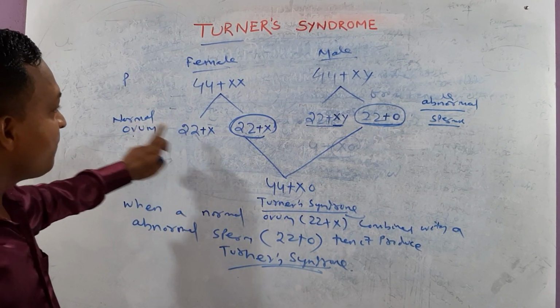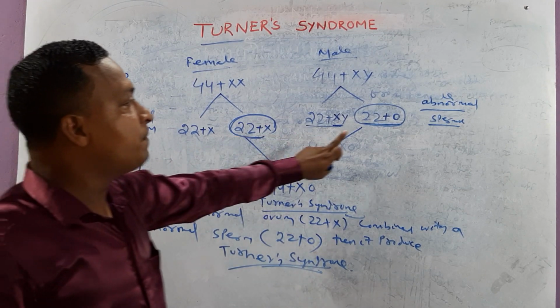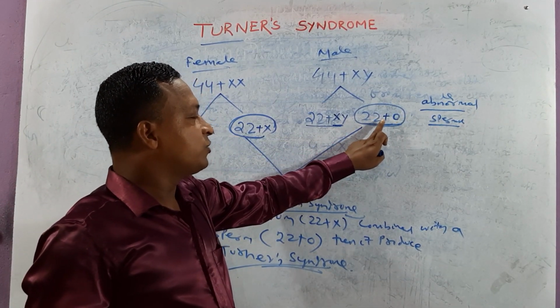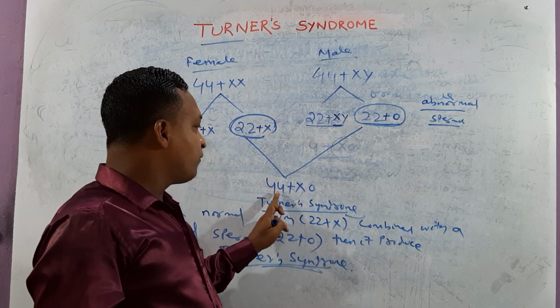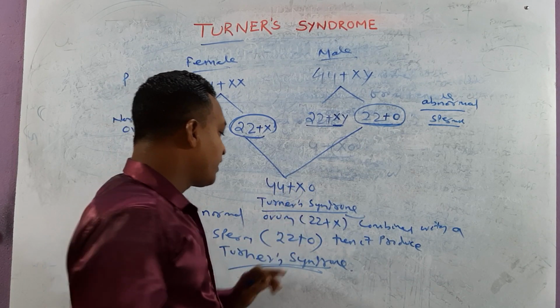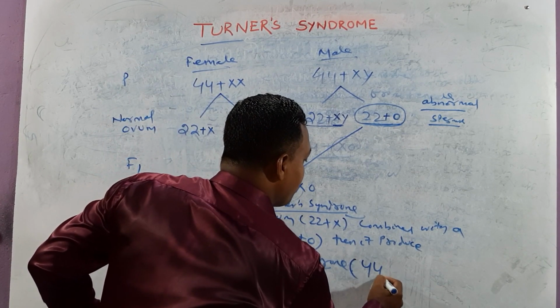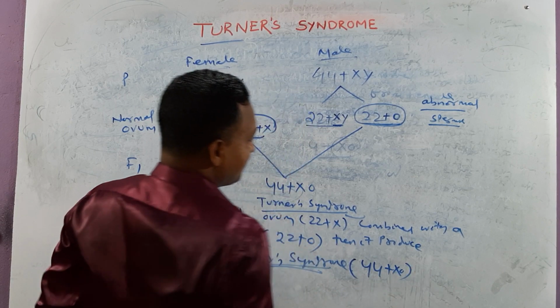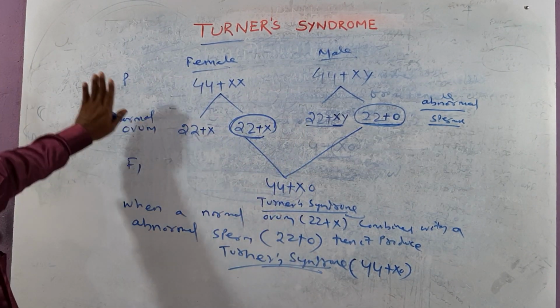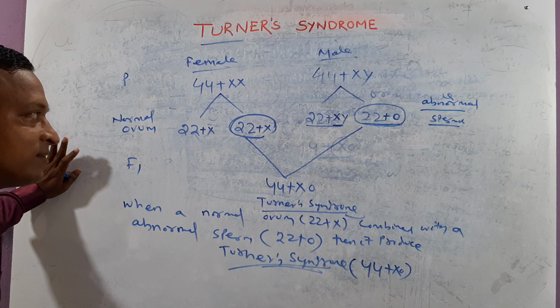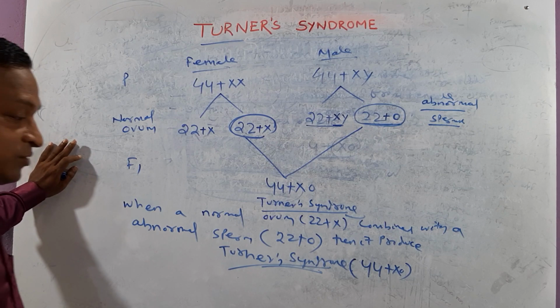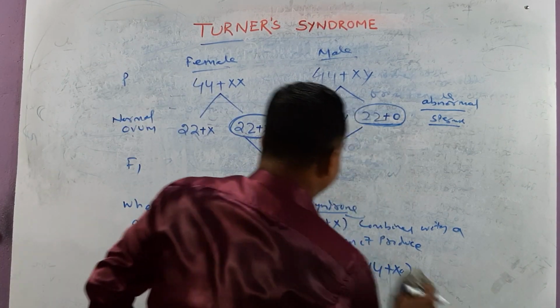When a normal ovum, that is 22 plus X, combines with an abnormal sperm, that is 22 plus 0, it produces 44 plus X0, that is which syndrome? Turner syndrome, 44 plus X0. Agree? So this is an important point. Clear? You better go on to the next one. Try to understand.